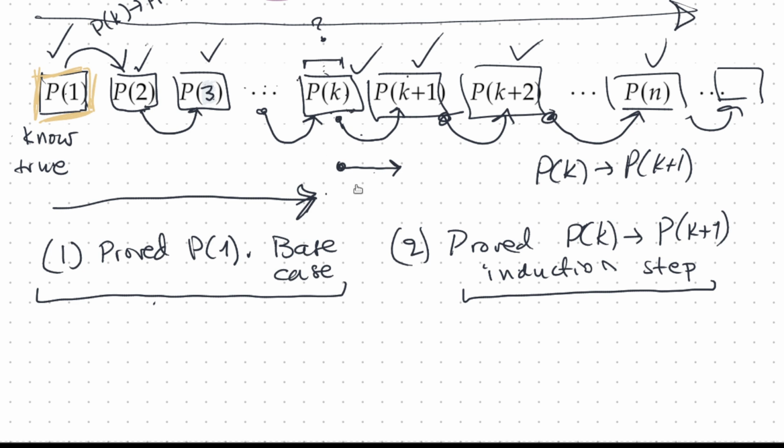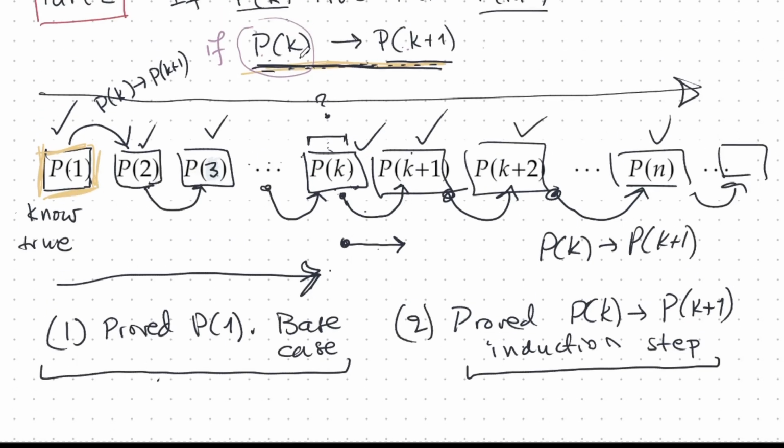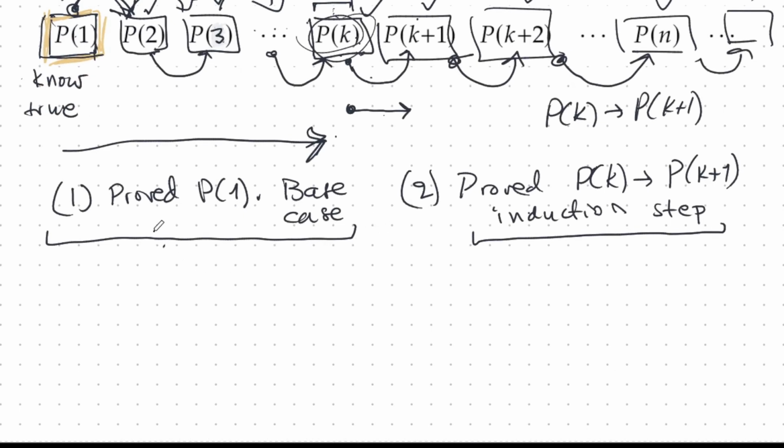Here, we were not able to get it started. All we knew was that if this is true, then this is true. So we can apply it, but we don't know that this is true, pk. We're not sure. So we can't get the machine going. But if we can start it by proving P1 is true, then the machine has something to latch on to. It starts here and it keeps going and going. Okay, so that's how induction works. We need to prove the base case. We need to prove the induction step.